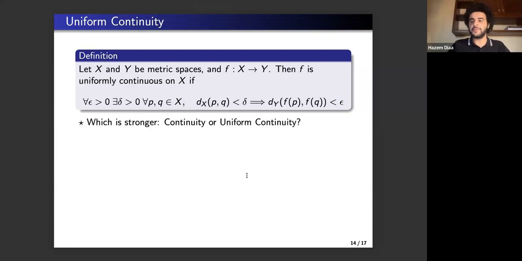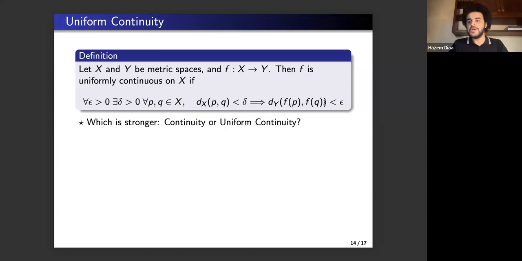Now let's move on to something that we actually did not cover in calculus, which is uniform continuity. So let X and Y be metric spaces and f be a mapping of X into Y. Then we call f uniformly continuous on X if for every epsilon we can find a positive delta such that for any possible pair p and q in X, if the distance between p and q is smaller than delta, then the distance between f of p and f of q is smaller than epsilon. Or we can visualize this as if we, for example, focus only on the element q here, that if q is in the delta neighborhood of p, then f of q would be in the epsilon neighborhood of f of p.